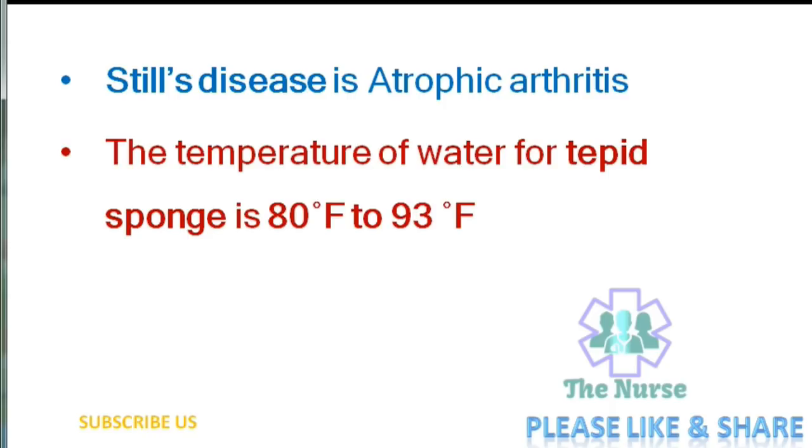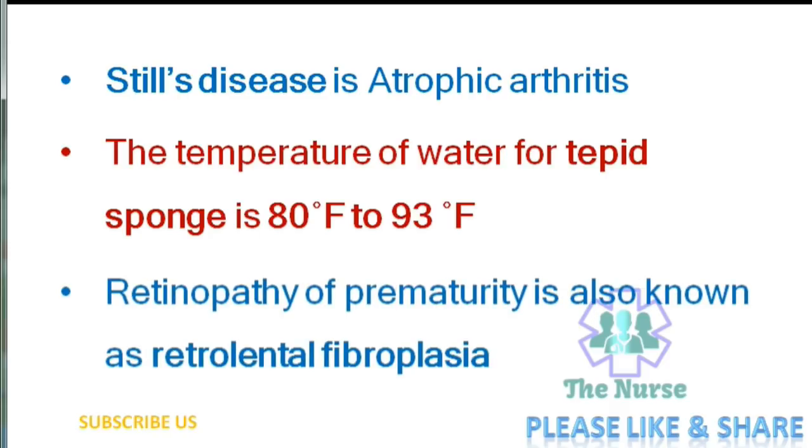The temperature of water for tepid sponge is 80 degree Fahrenheit to 93 degree Fahrenheit. Retinopathy of prematurity is also known as retrolental fibroplasia.